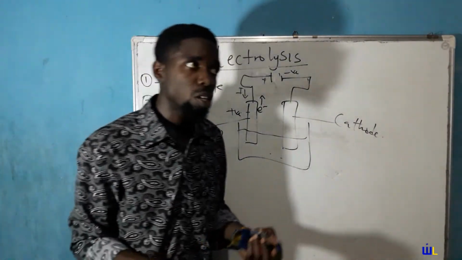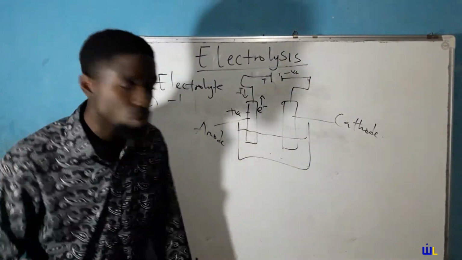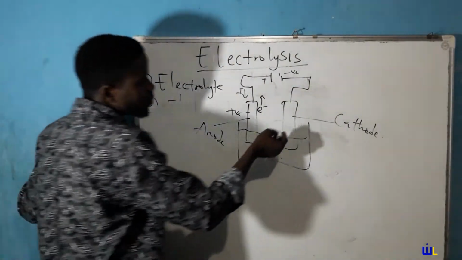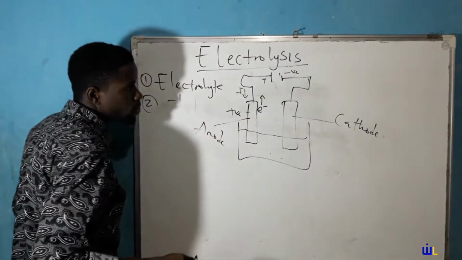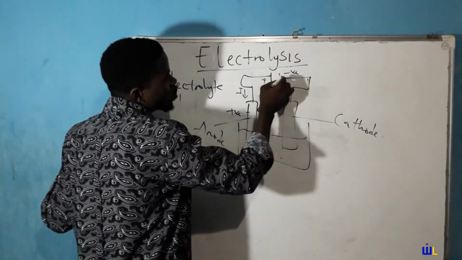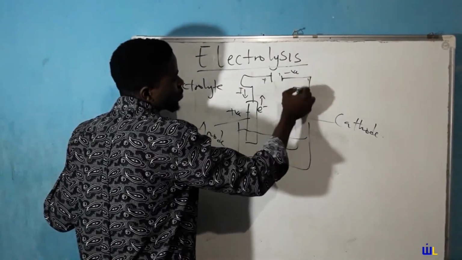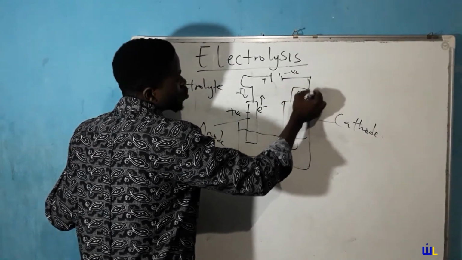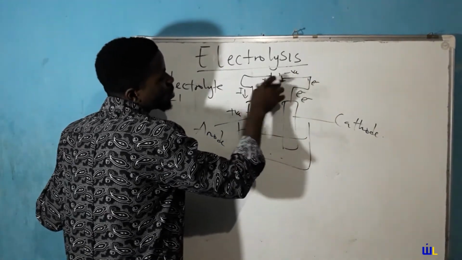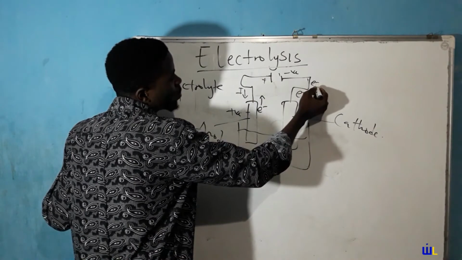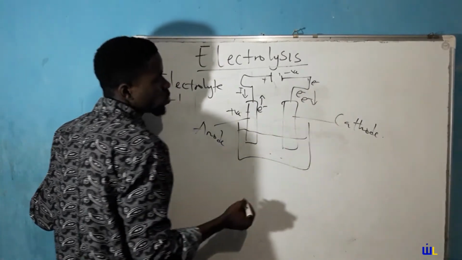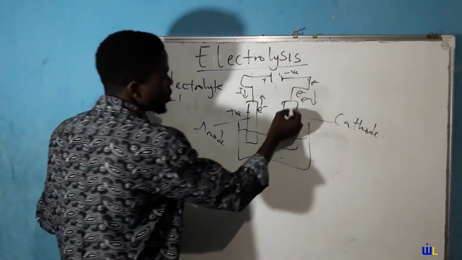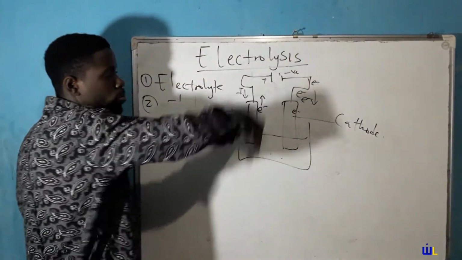Now, if the anode is connected to the positive terminal, that means the cathode is connected to the negative terminal. When the cathode is connected to the negative terminal, electrons are actually pumped into the cathode. So you notice that from the negative terminal, the direction of the electrons is into the cathode. That's what makes it negative, actually, because electrons are pumped into the cathode.